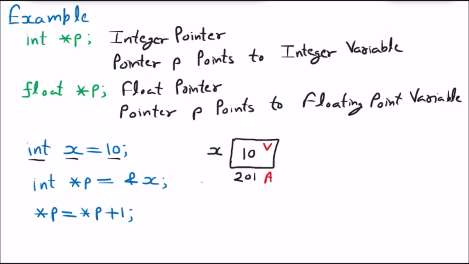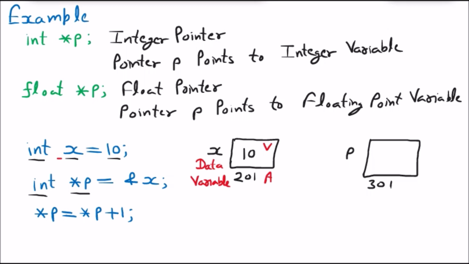Then afterward we are saying int star p. Once, the first time, I find the star, star means that it is the pointer variable. So that means there is one more block assigned in the memory. Let us suppose that the address of that memory is 301. Then p is declared. We must know one thing: x was the data variable, meaning x is a variable that can store data because there is no star before it.